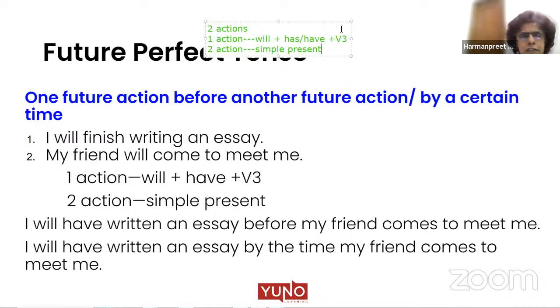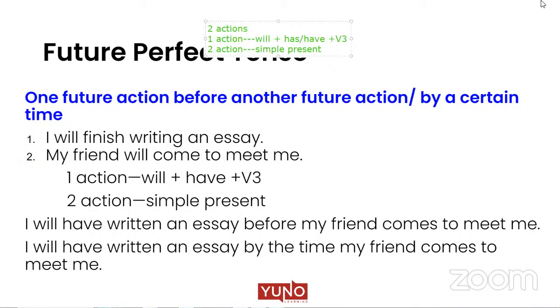Which is the first action? What structure will it take? Will plus has, have plus V3, and second action, simple present. How do we combine the two? I will have written an essay before my friend comes to meet me.